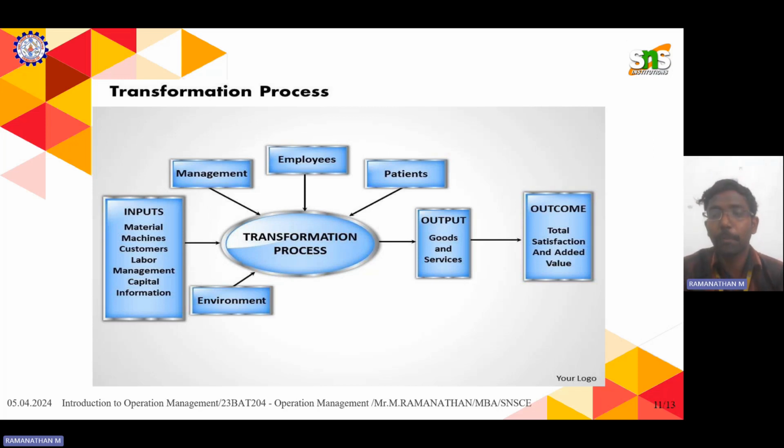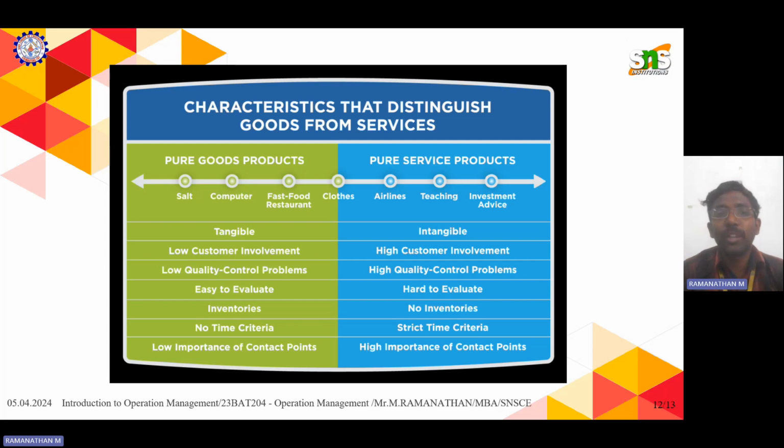That's the important one. Next are a few characteristics that distinguish goods and services. There is a product, and there are certain services. You should know what is a good and what is a service. Goods are tangible, and services are intangible. Tangible means touchable.